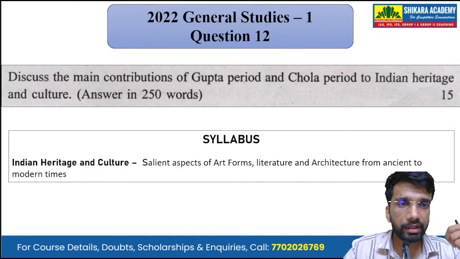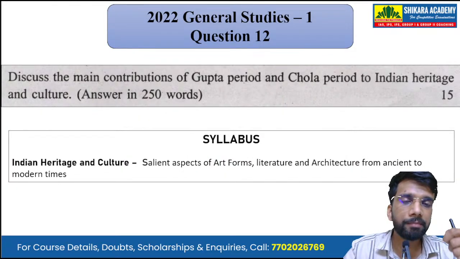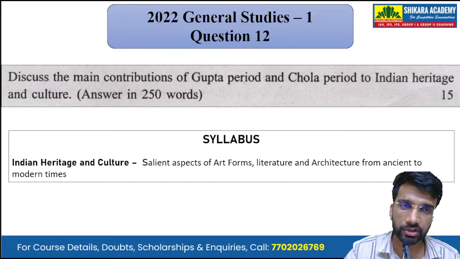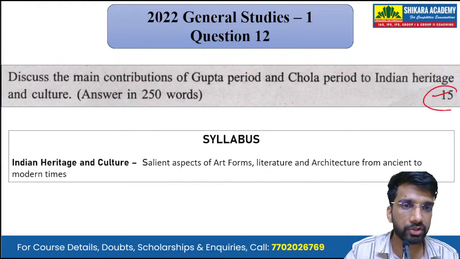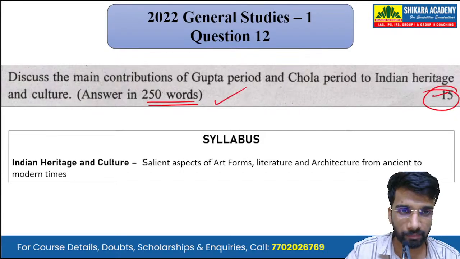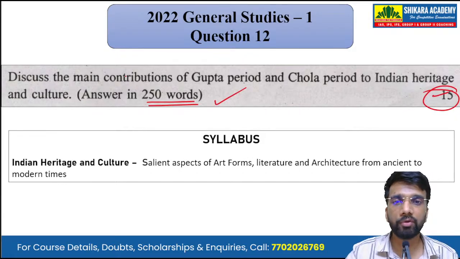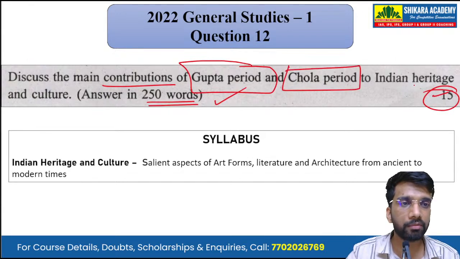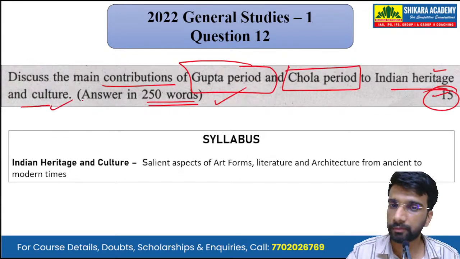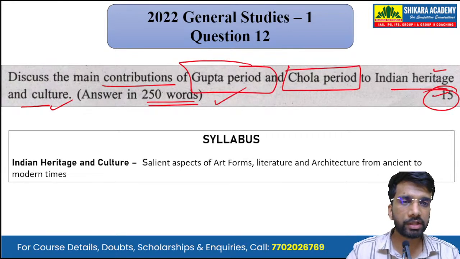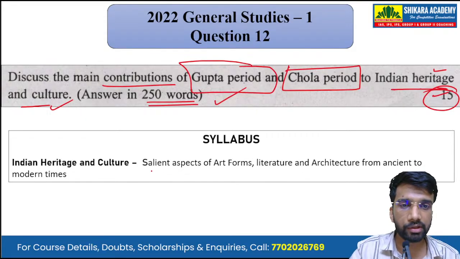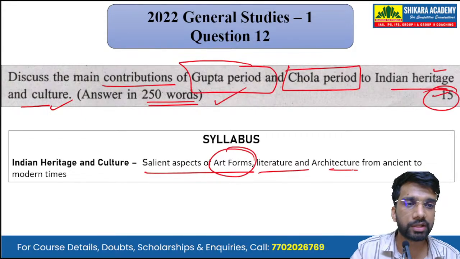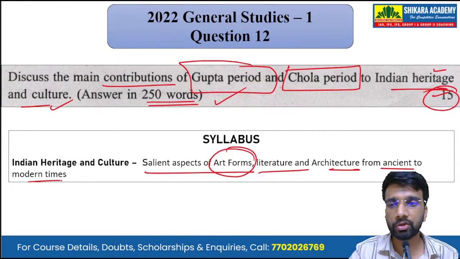Moving on to the next question, that is question number 12. Discuss the main contributions of Gupta period and Chola period to Indian heritage and culture. A straightforward 15-mark question that we have to answer in 250 words. We have to give the main contributions of the Gupta period and the main contributions of the Chola period to the overall Indian heritage and culture. Now, mapping it with the syllabus, we can see that it has been asked from the subject of Indian heritage and culture, that is the salient aspects of art forms, literature, architecture from ancient to modern times.